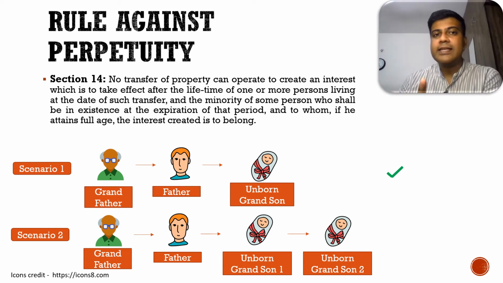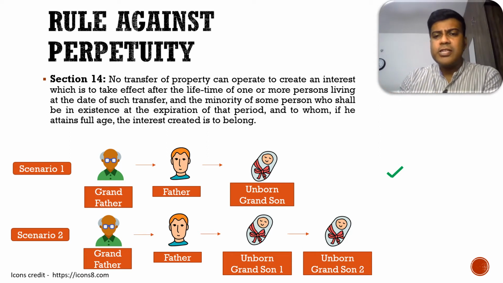What does it state? The transfer can be possible only through living persons. You go back to the essentials, it talks about living persons, whereby you transfer the property to a living person. From there on, once he has a child, the child will get the property post the majority or maturity age. So that's the rule.